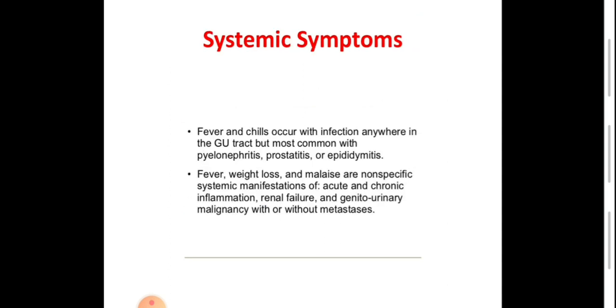Systemic symptoms that may be associated with urinary tract problems, like fever and chills, usually occur during infection of the urinary tract, like pyelonephritis, prostatitis, and epididymitis. Fever, weight loss, and malaise are non-specific symptoms or manifestations of acute or chronic inflammation, renal failure, or malignancy of the urinary tract, with or without metastasis. Now, this is all about the symptomatology of the urinary tract.